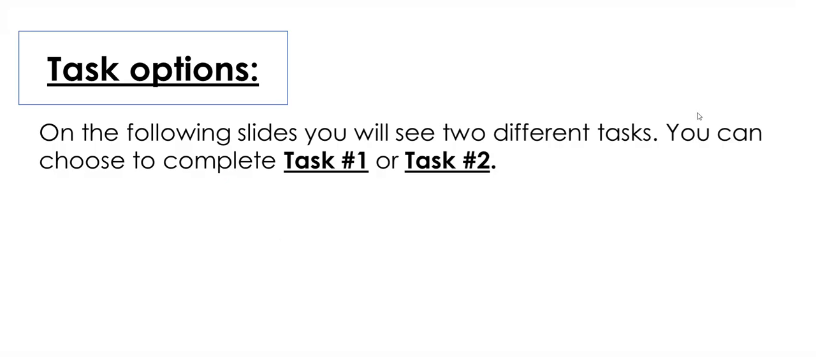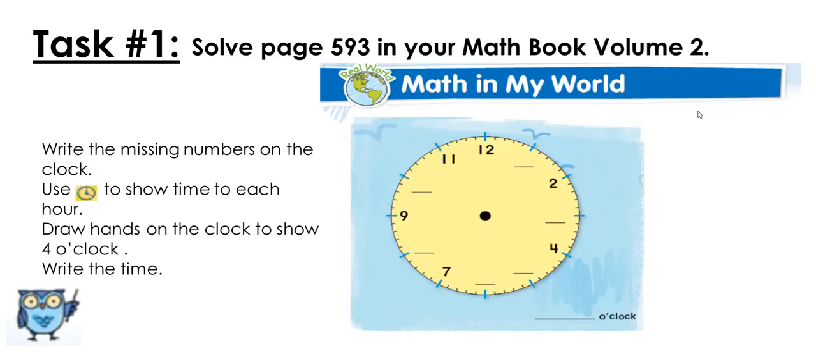On the following slides, you will see 2 different tasks. You can choose to complete task number 1 or task number 2. For task number 1, solve page 593 in your math book, volume 2. Go ahead and grab your math book with your pencil. Make sure your pencil is sharpened and your eraser. If you don't have your book, you can draw a clock on your notebook.